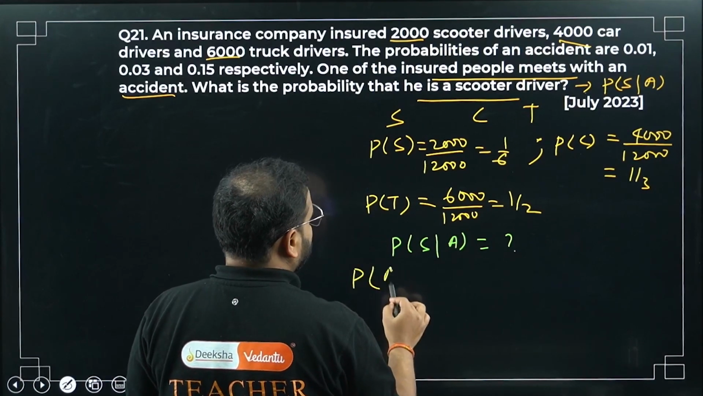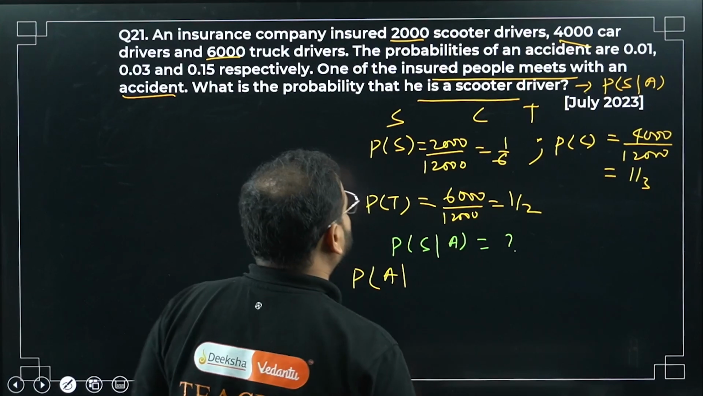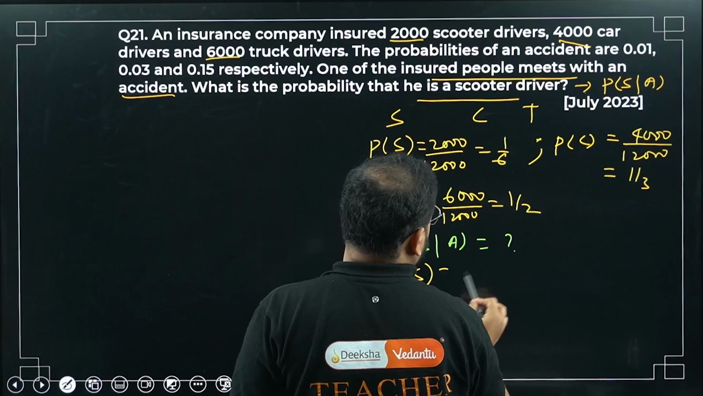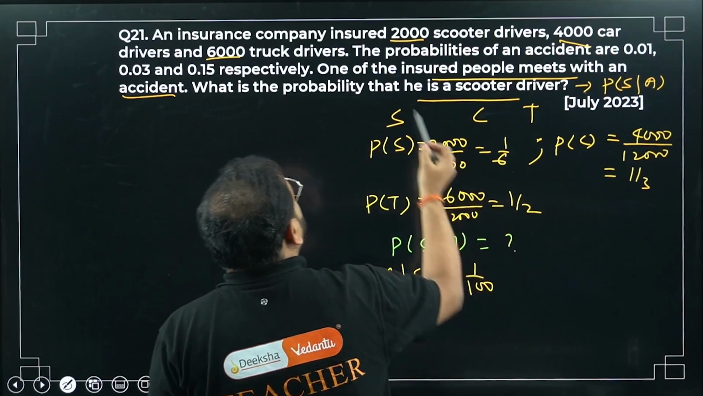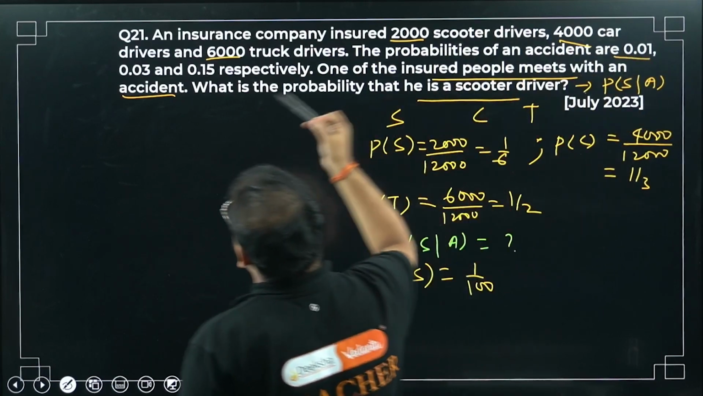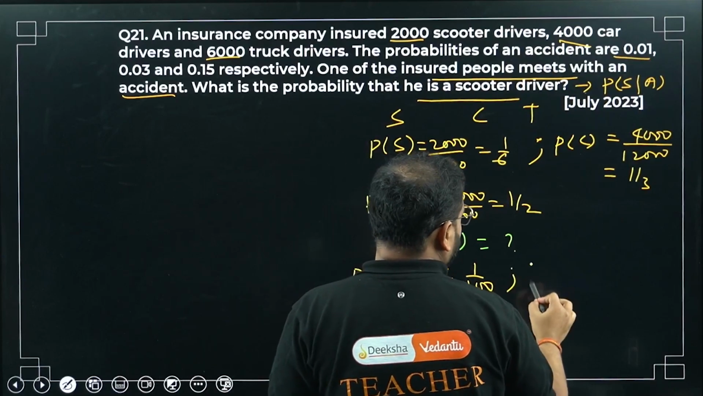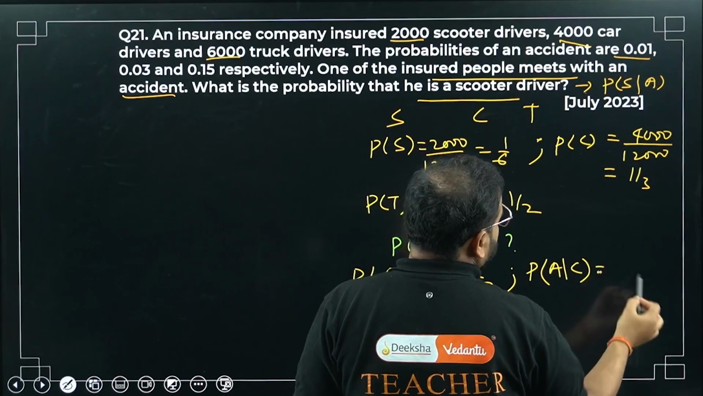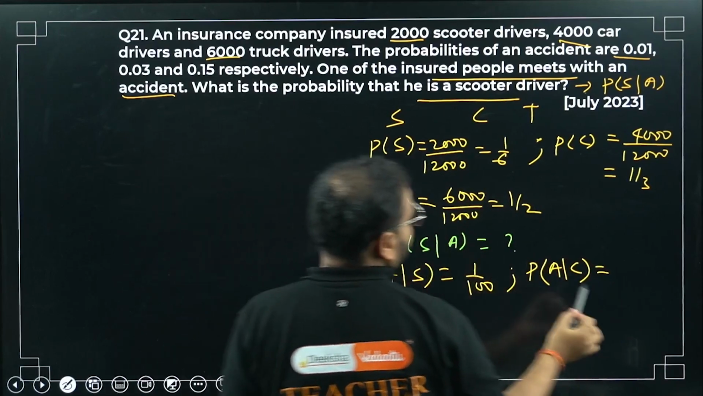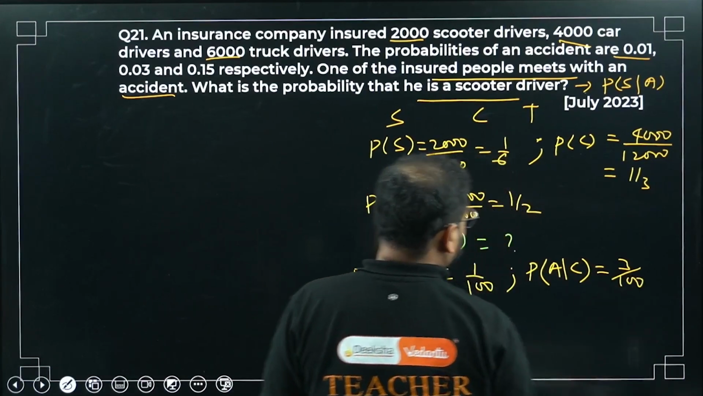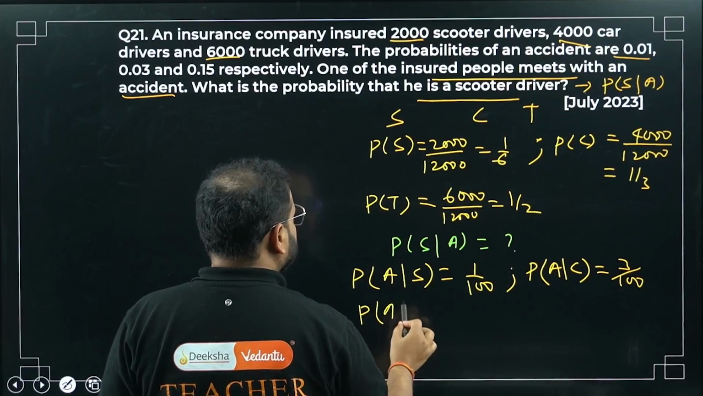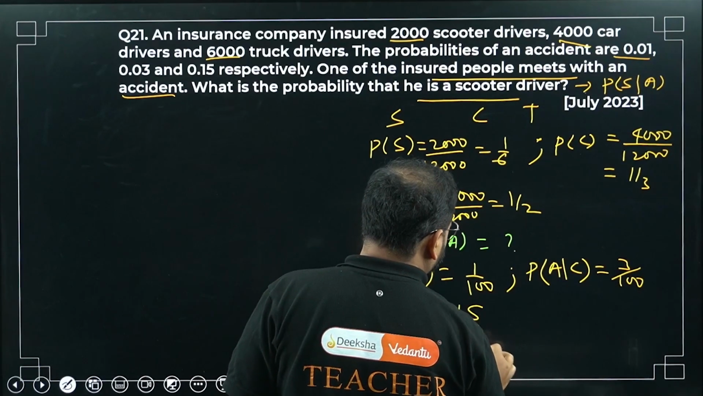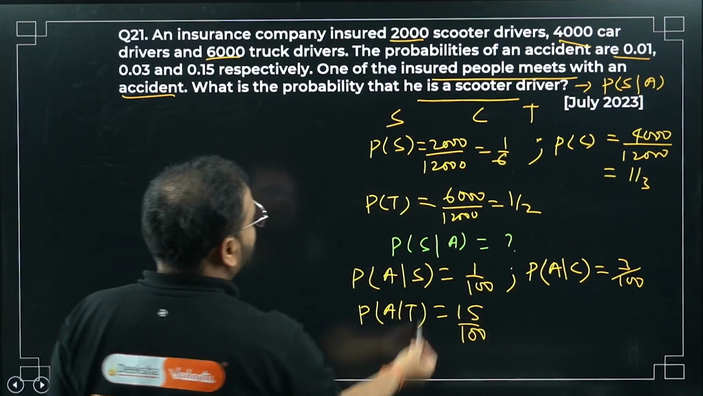The probability of an accident when a scooter driver is involved is simply what, sir? 0.01, which means 1 by 100. Please check: scooter driver 0.01. In the same way, the probability of an accident for a car driver is 3 by 100, 0.03. And for a truck driver it is 0.15, which means 15 by 100.